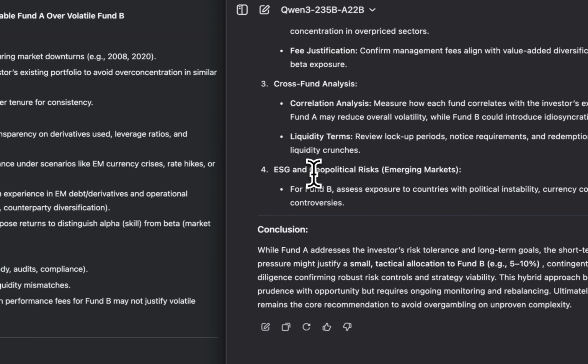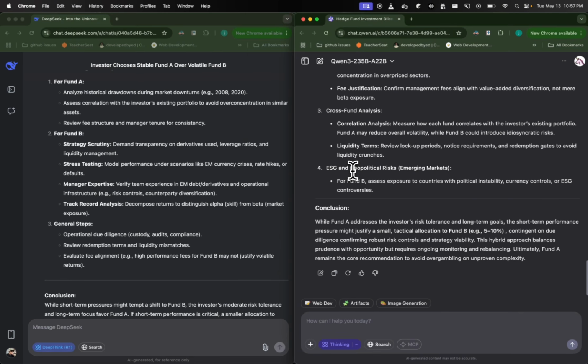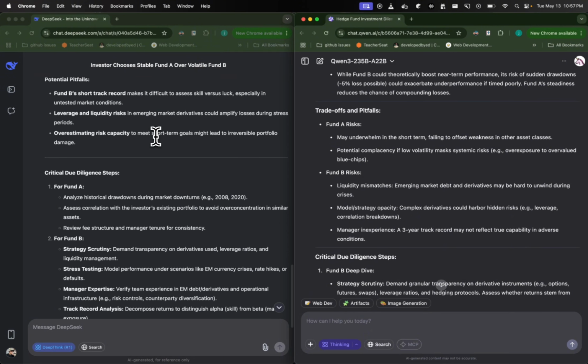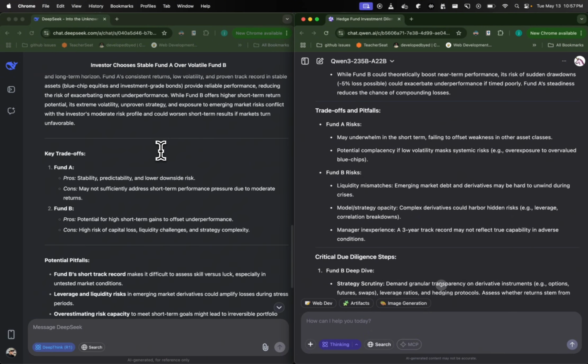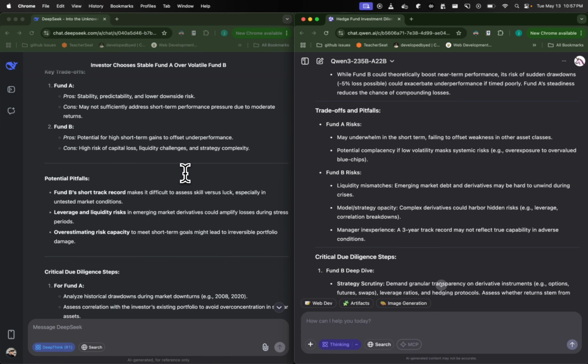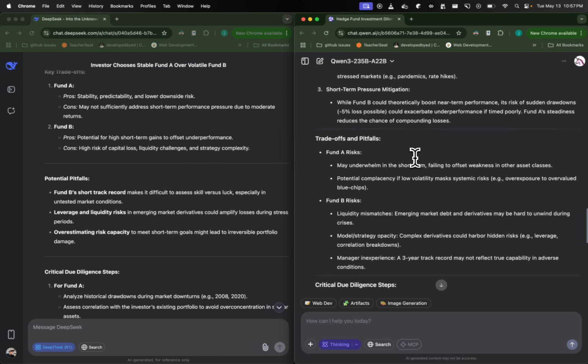So for this specific scenario, for this question, for me, Qwen wins. Compared to Deepseek, more or less the answers are the same. Both of them are suggesting Fund A because of our investor's risk appetite. However, what I like about Qwen is how it presented me with the trade-offs and pitfalls. It actually considered the details of potential pitfalls of Fund B and Fund A and accurately told me what they are, instead of just repeating back what I said to me.